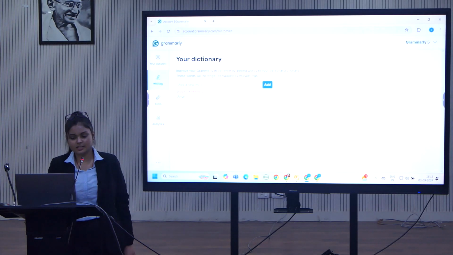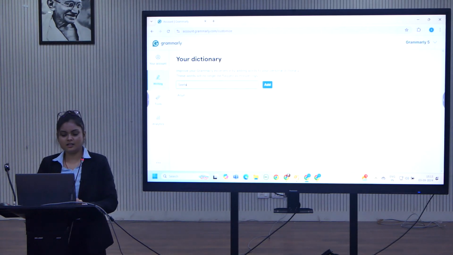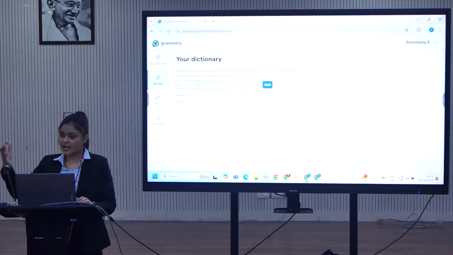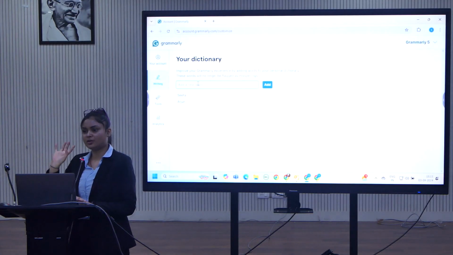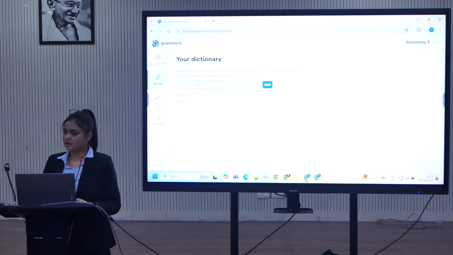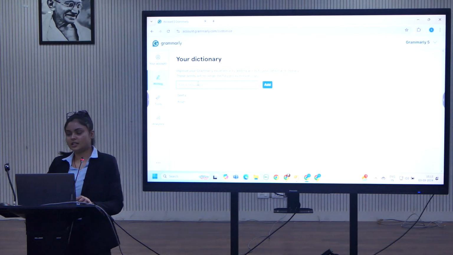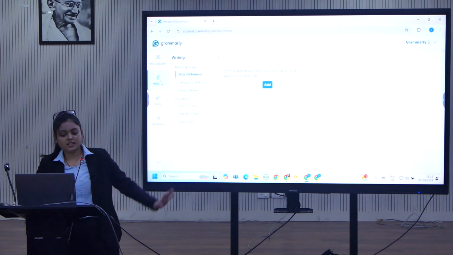As a user, you simply type a word and add it. Let's say I want to add Sita, and I can add it. Can it be done one by one or multiple words? Multiple words can be done, sir. If you have a specific list in mind, say 50 or 100 words, the admin has a facility to import that list directly. Nothing else is required, and that Excel file can be uploaded. So this is your dictionary.